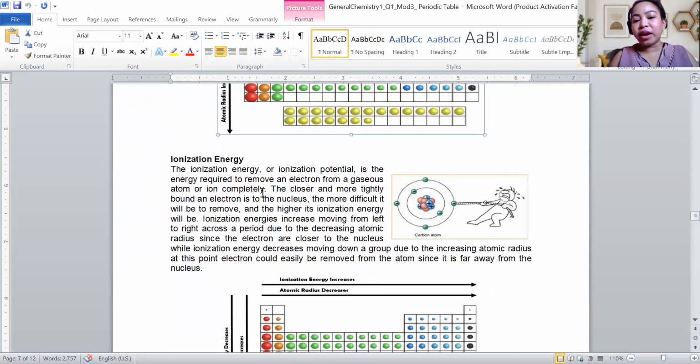Now, ionization energy. Ionization energy is the energy required to remove an electron from a gaseous atom to form an ion completely. Say, for example, if your atom is bound tightly to the nucleus, is it easier to remove the electron? No, ma'am.